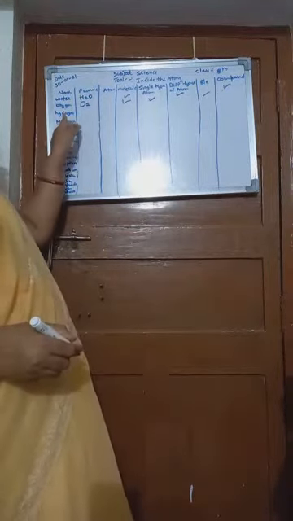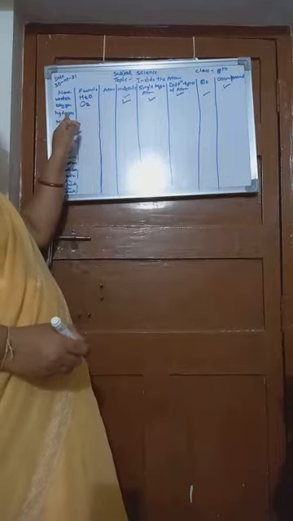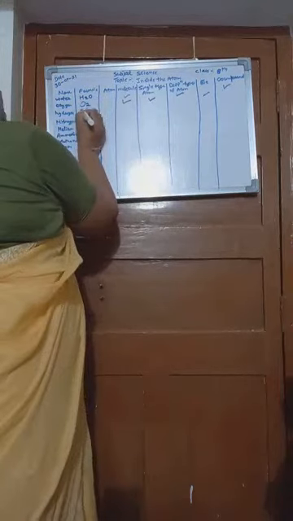Then we will take hydrogen. Who will tell me the formula of hydrogen? Okay, correct. H2. The formula of hydrogen is H2.